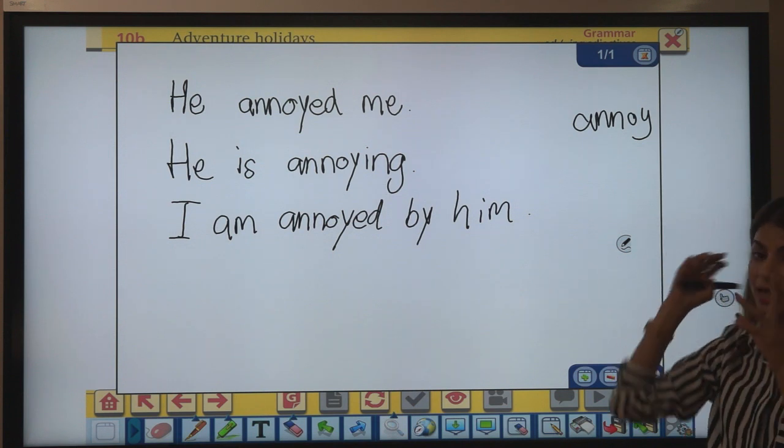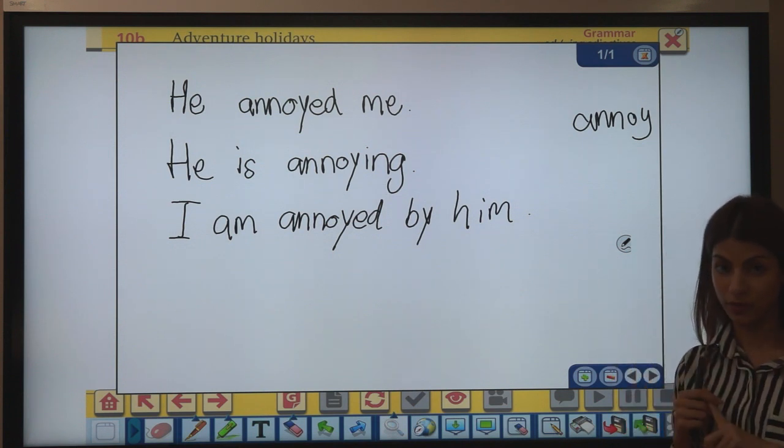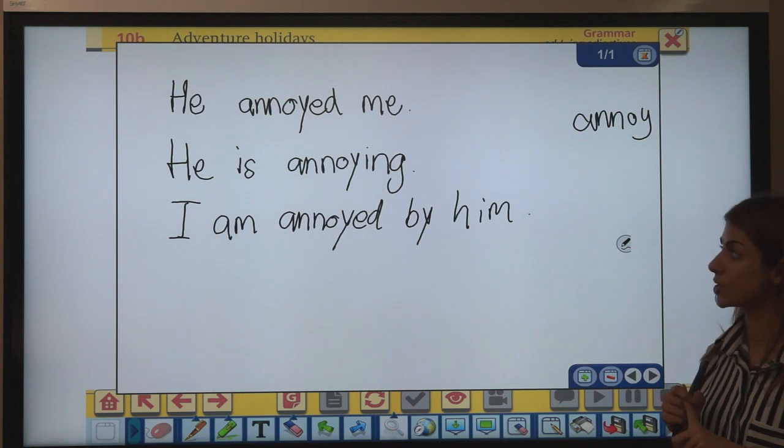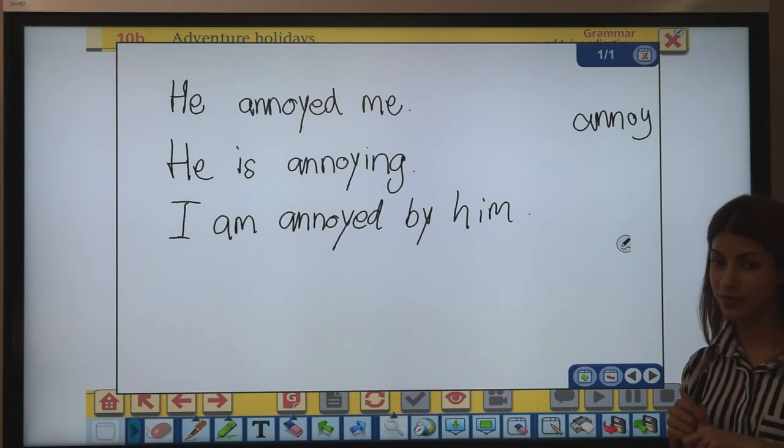Okay, there are 2 adjectives here and 1 verb. Could you tell me which ones are the adjectives and which one is the verb?